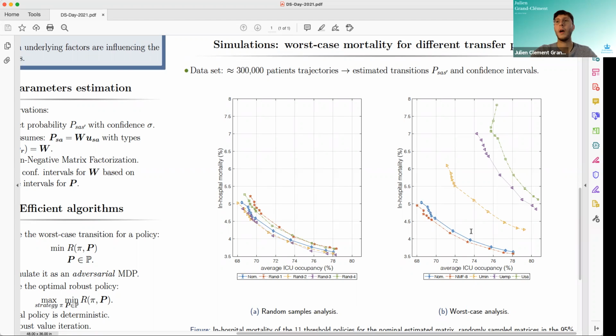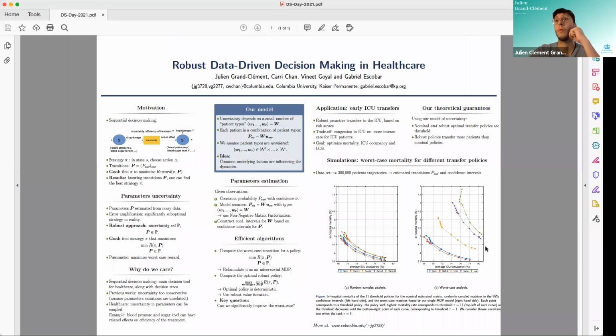And so we are able to show that you should consider the worst case here, and the optimal robust policy, you will choose it with regard to those curves, one, two, and three, which model the worst case mortalities, compared to the naive one, which is the blue curve, which only considers the nominal survival rates.